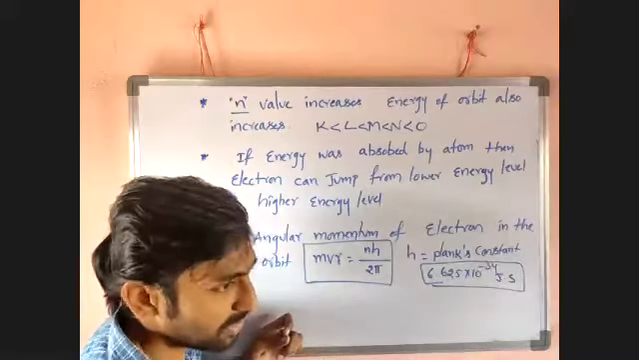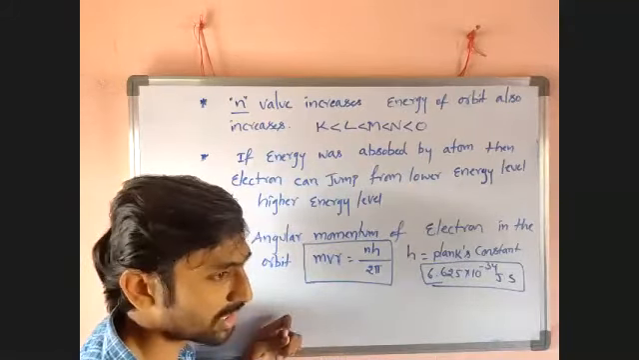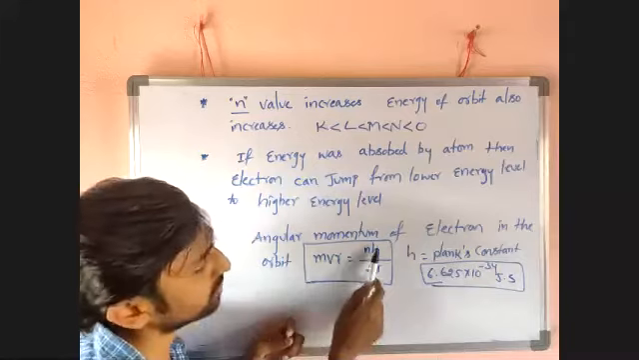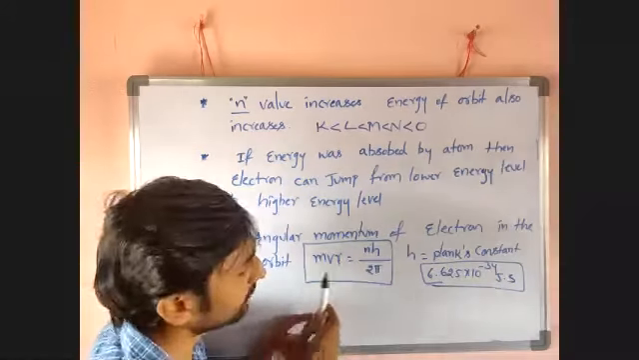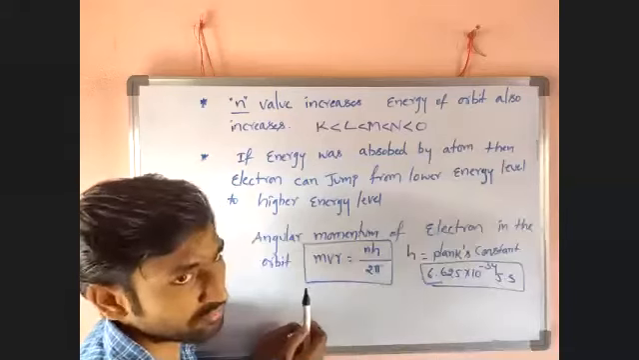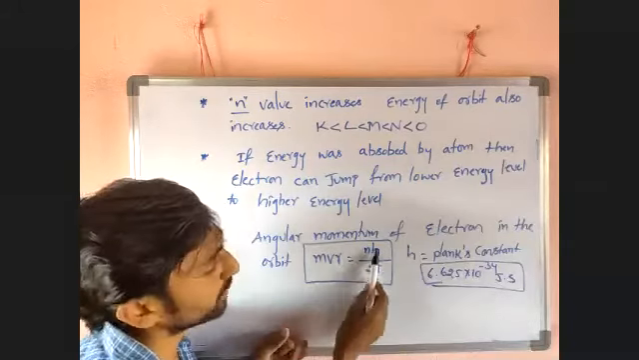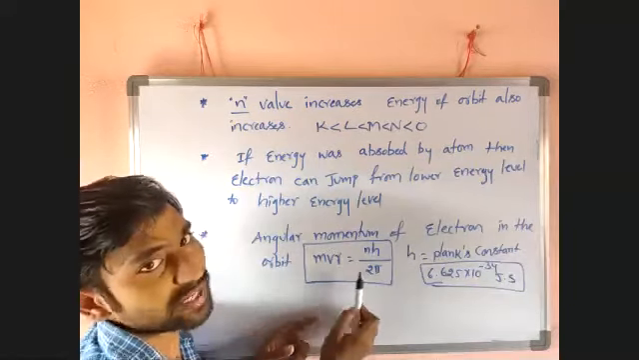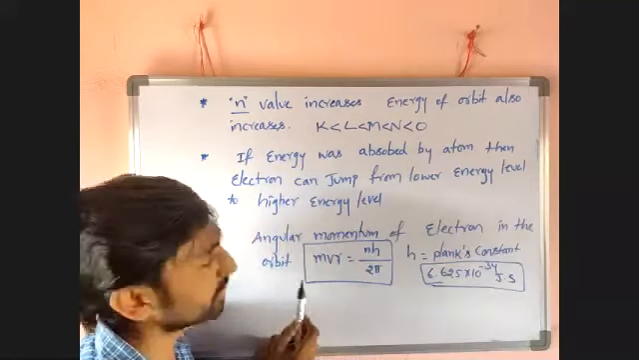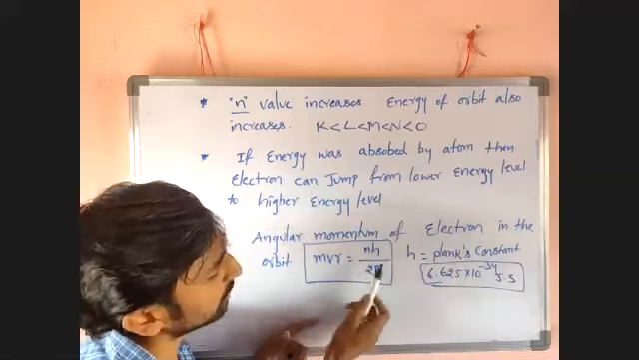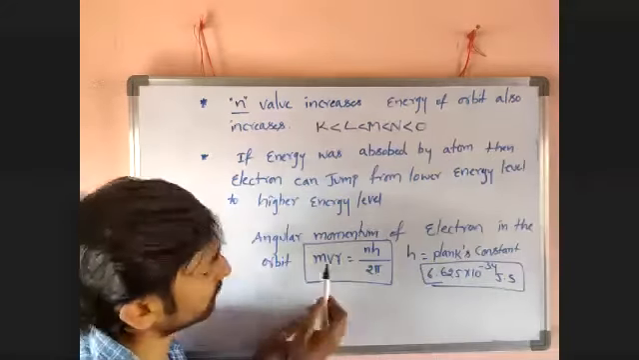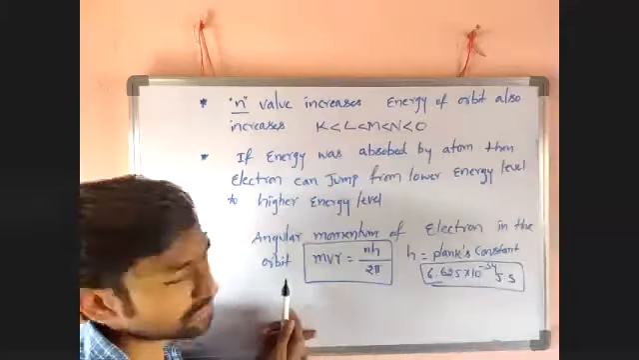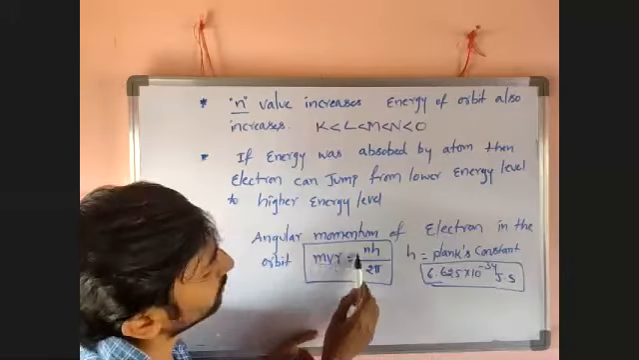For example, to find the angular momentum of an electron in the second orbit, n becomes 2. The 2 will cancel, so mvr equals h by 2 pi. For the third orbit, 3h by 2 pi. For the fourth orbit, 4 by 2 cancels to 2, so 2h by pi. Like that we can calculate. The pi value and Planck's constant are well known. The mass of the electron is 9.11 into 10 to the power of minus 31 kg, well known. So angular momentum mvr equals nh by 2 pi.